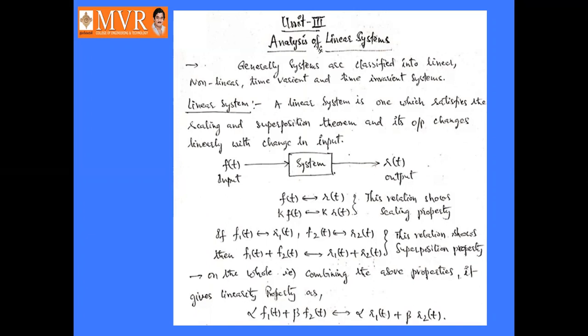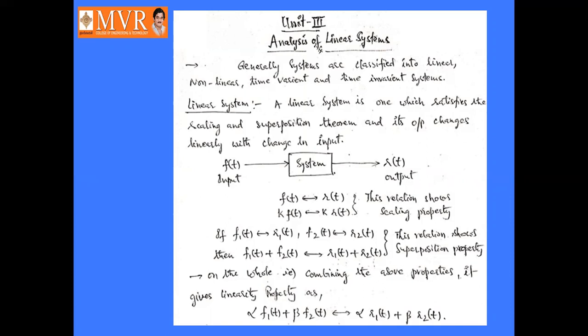A linear system is one which satisfies the scaling property and superposition theorem, and its output changes linearly with the change in input. If you change the input, the output is also changed. If you do not change the input, the output will not change. So there is linearity between the input and output. If you change the input linearly, then the output will also change linearly.